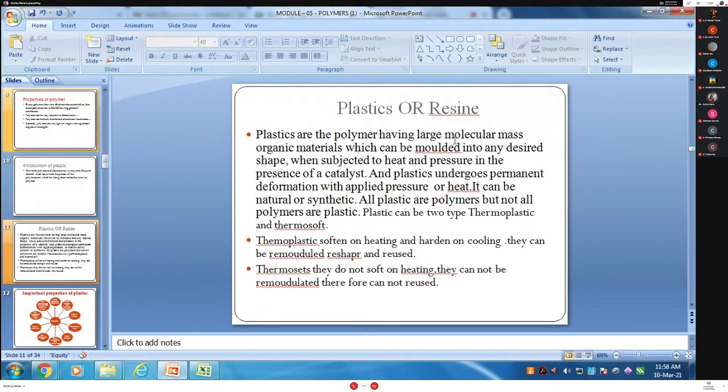Plastics are polymers having a large molecular mass of organic material which can be remodulated into any desired shape when they are subjected to heat and pressure in presence of a catalyst. Catalysts are used to increase the rate of reaction. Plastic undergoes permanent deformation. This is very important. Plastic undergoes permanent deformation with applied pressure or heat. It can be natural or synthetic. All plastics are polymers, but not all polymers are plastics.